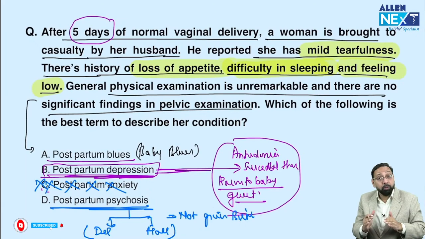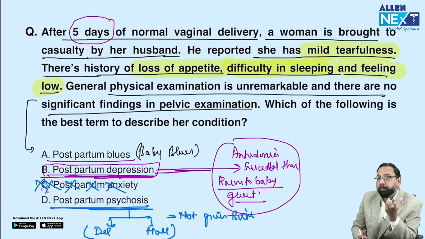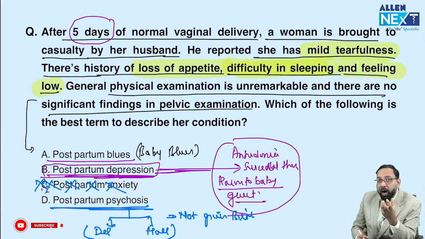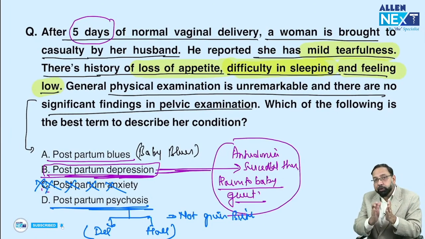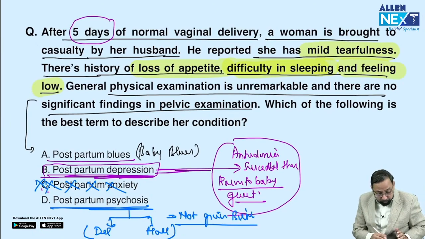So these thoughts would be there, and these are at the level of delusion. Delusion, you know, is a false, firm, unshakable belief. And if an unshakable belief is there, they may harm the child. So we should separate the baby from the mother. Keep this in mind.